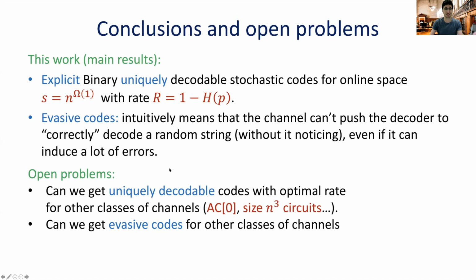Now, open questions can be stated as follows. For example, can we have unique decoding for other classes of functions, perhaps AC0, perhaps size-bounded channels, et cetera. And perhaps can we find other applications for evasive codes, which we think are quite interesting and may be useful for other applications. Okay, so that's it.